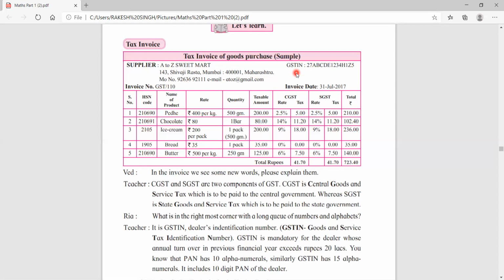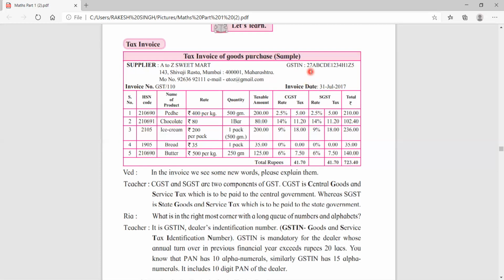Now here, if you see 27, what does it indicate? It indicates the pin code, or you could say the code, of that state. For example, we are in Maharashtra, so the code of Maharashtra is 27. If you are selling something from your shop, they will write 27.